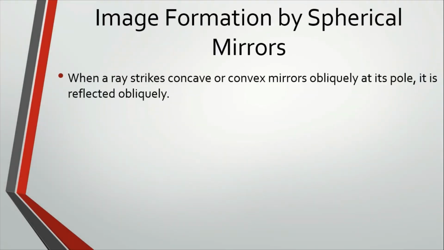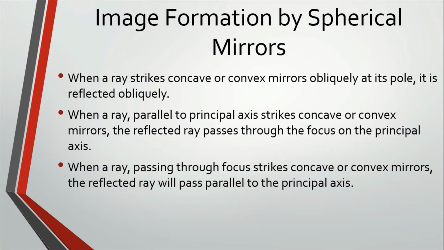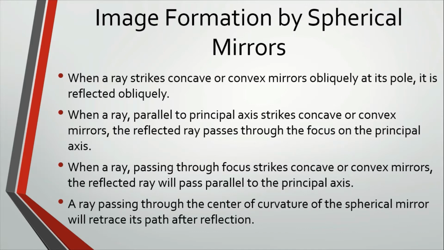Image formation by spherical mirrors. When a ray strikes a concave or convex mirror obliquely at its pole, it is reflected obliquely. When a ray parallel to the principal axis strikes a concave or convex mirror, the reflected ray passes through the focus on the principal axis. When a ray passing through the focus strikes a concave or convex mirror, the reflected ray will pass parallel to the principal axis. A ray passing through the center of curvature of the spherical mirror will retrace its path after reflection.